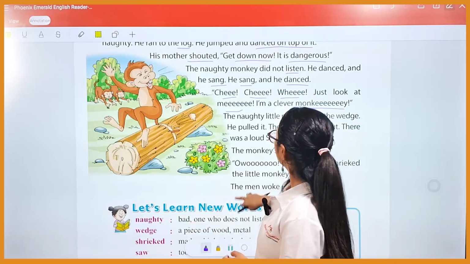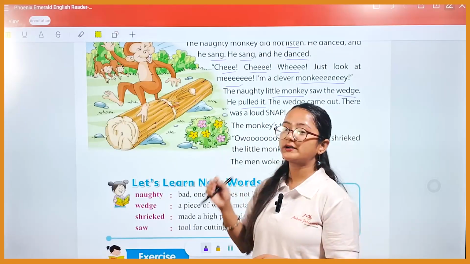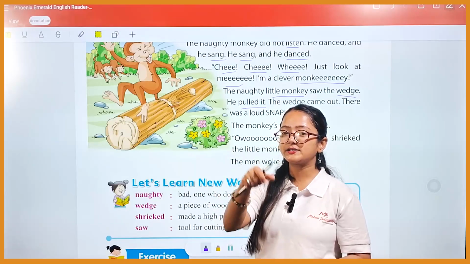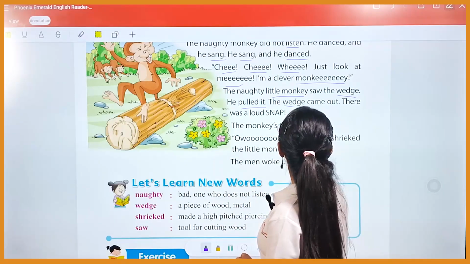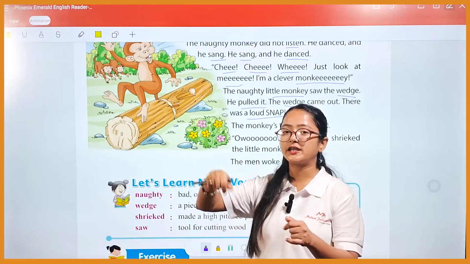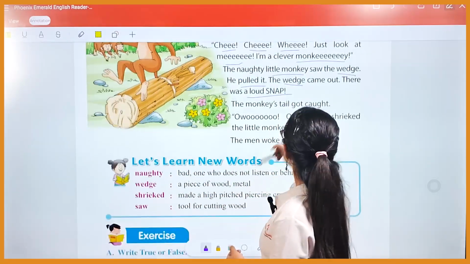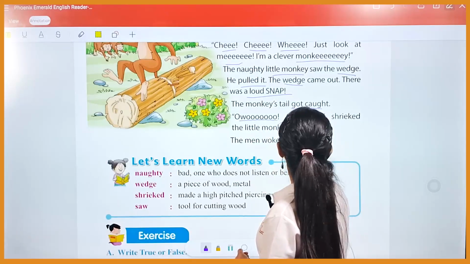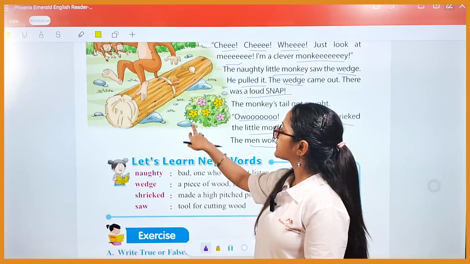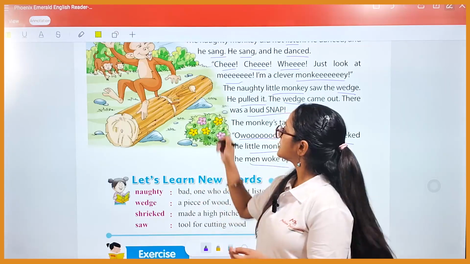Now the naughty little monkey saw the wedge over there on that log of wood, and he just pulled it. The wedge came out and there was a loud snap, the sound it created. The monkey's tail got caught. "Oh, oh," shrieked the little monkey. The men woke up.